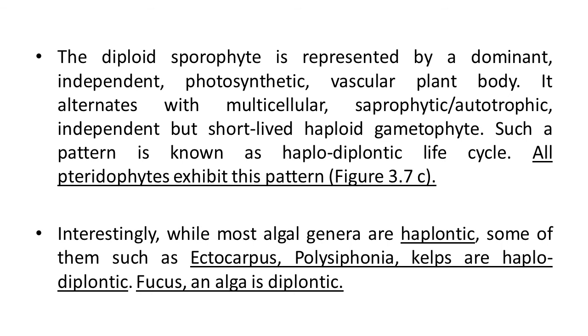Previously, the haplodiplontic pattern was observed in bryophyte plants. A different pattern was there, and this pattern is found in all pteridophytes. So both phases, sporophyte and gametophyte, come one after another, and that's why it is known as alternation of generation.